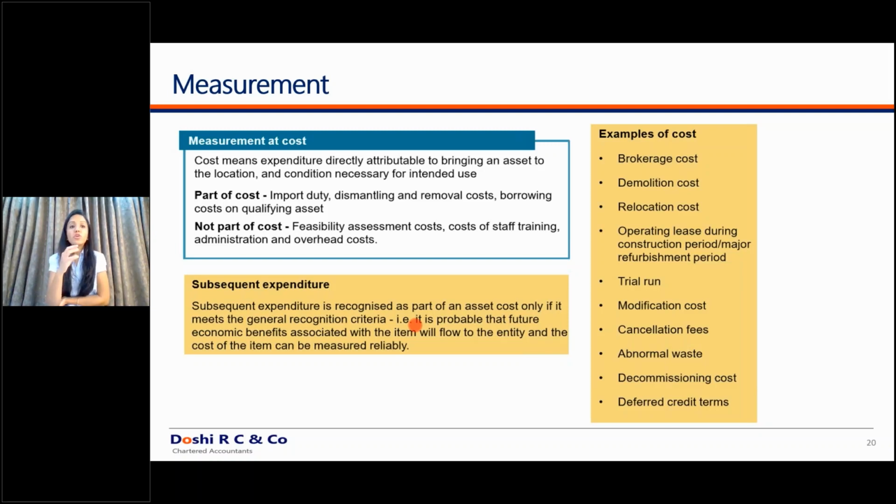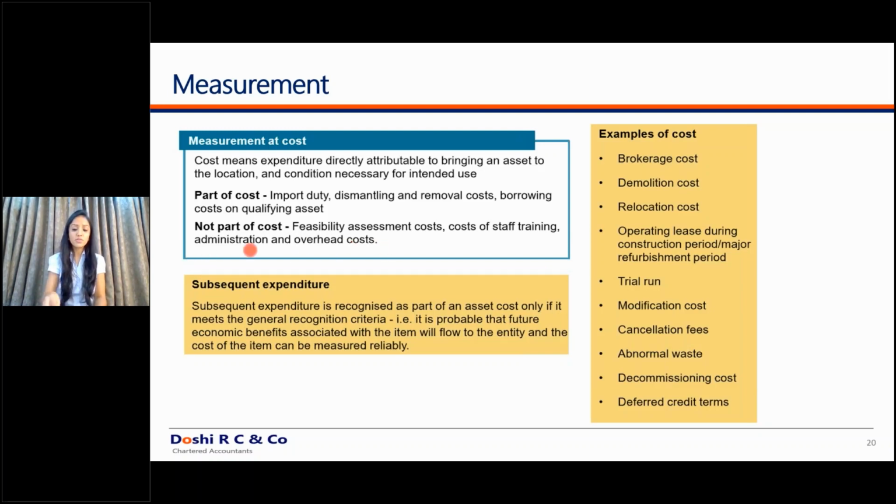Now, what should not form part of the cost of your property, plant and equipment? Your training cost, your feasibility study. You have just not decided which land to invest into. You're just conducting a feasibility study. So as of that date, you don't know whether you will receive a future economic benefit or not. That is why such costs, or admin and overhead costs, are excluded.